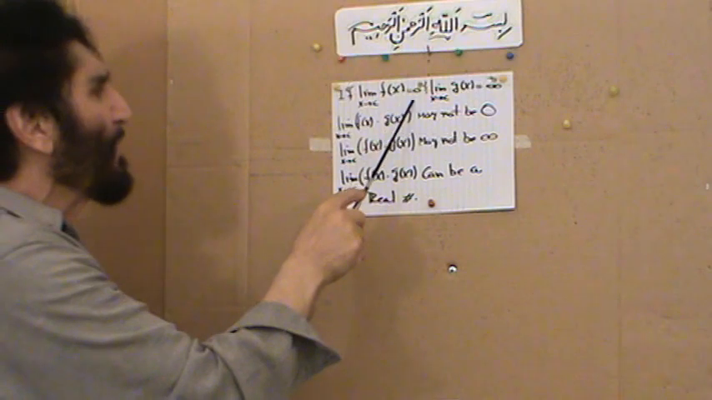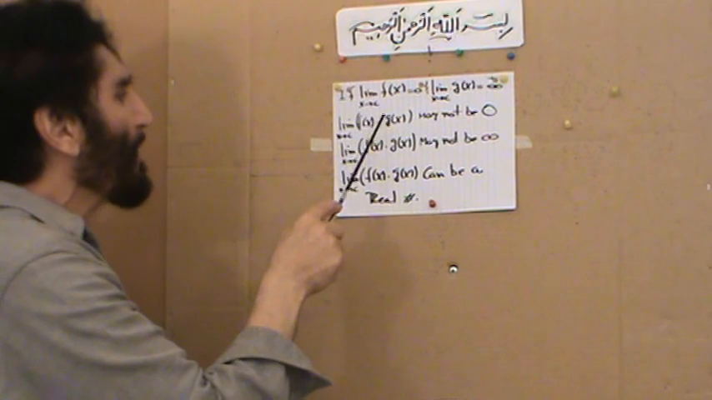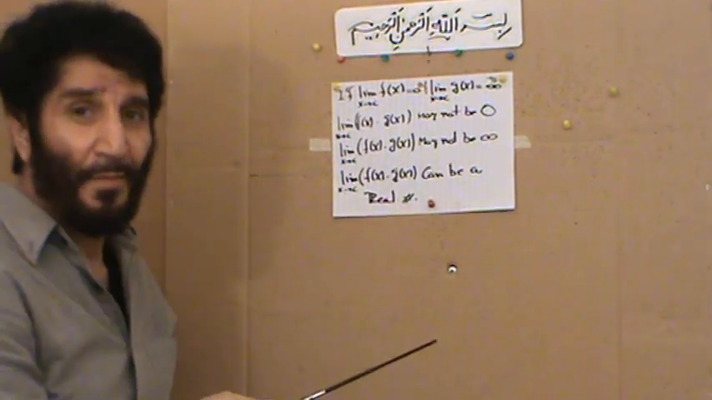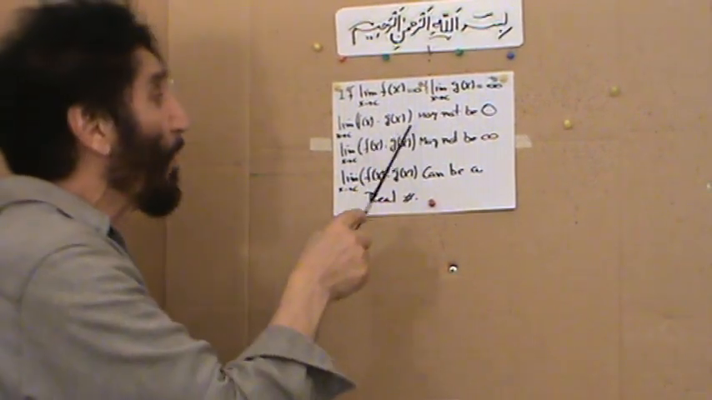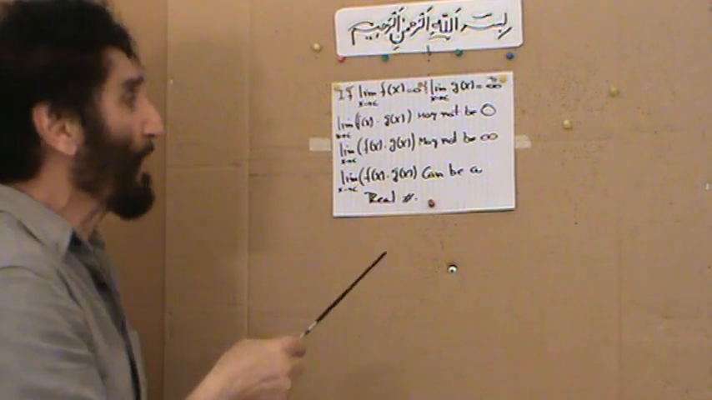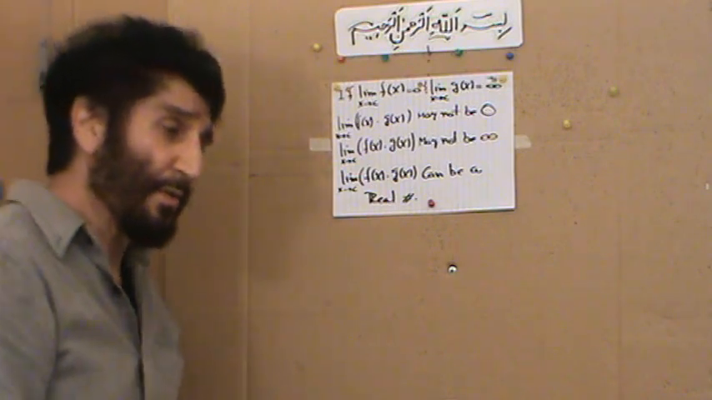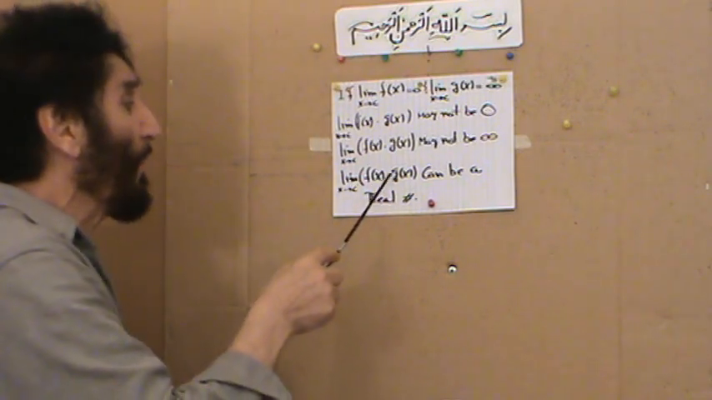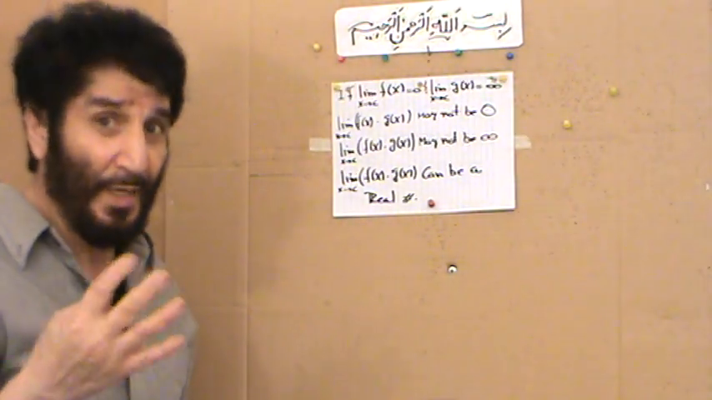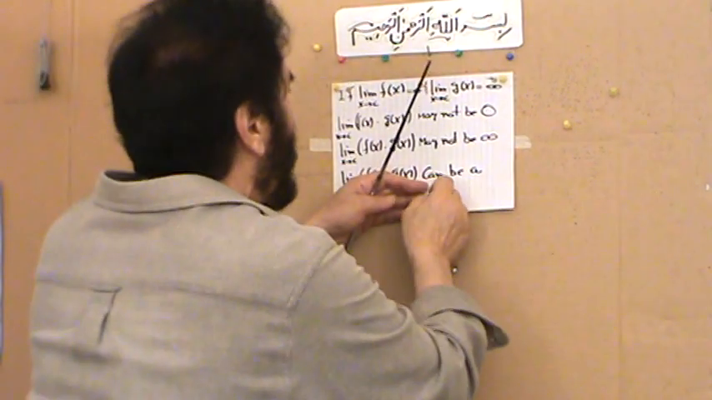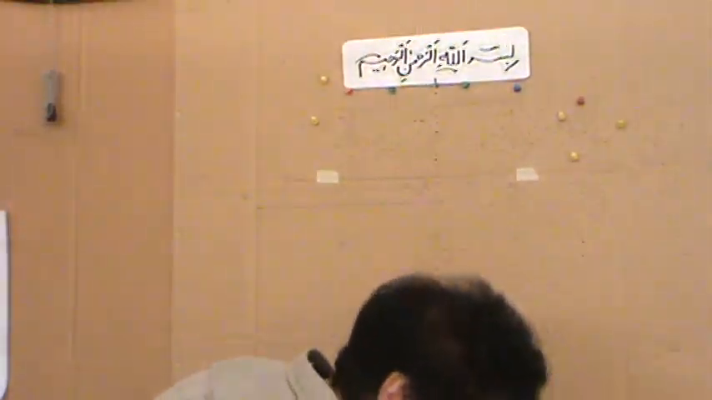Now, if the limit of f of x equals 0 and the limit of g of x equals infinity, then the limit of f of x times g of x may not be 0. 0 times infinity, first of all, is not defined, but the limit of the product may not be equal to 0 or undefined. Then the limit of f of x times g of x may also not be infinity. So it's not 0, it's not infinity, but the limit of f of x times g of x can be a real number, and in this case we tried and ended up with the number 4. All right, this is just repetition, in case you would like to write it.